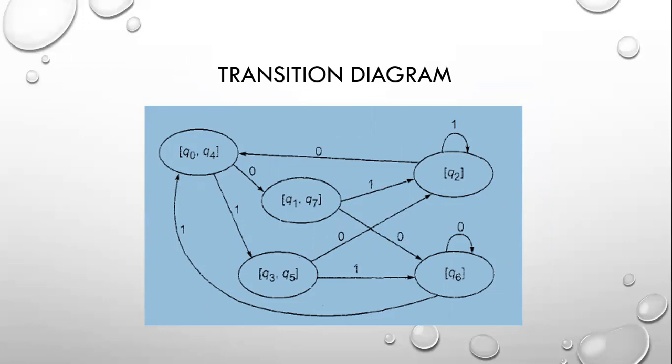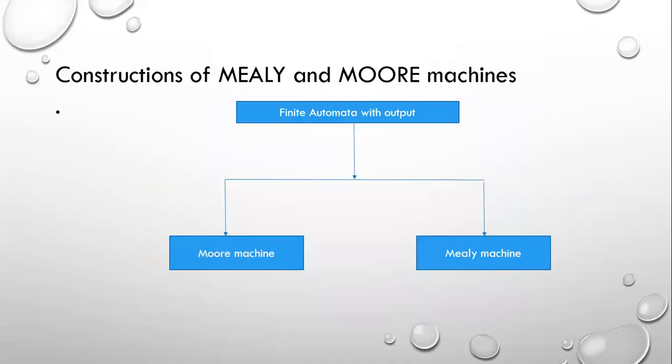So coming to the next concept. The next concept is Moore and Mealy machines. In the beginning lectures, we discussed finite automata without output. The finite automata without output are deterministic finite automata or non-deterministic finite automata. Here, we have finite automata with output. With output, you have to observe it.